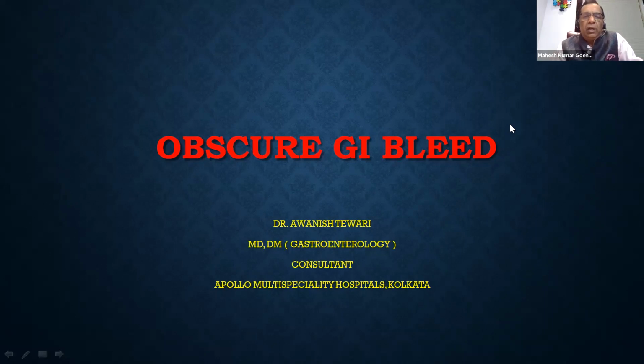We are in for another session of GAPU today. We have today the gastroenterology sessions, and we have three young gastroenterologists from Apollo Gastroenterology Sciences Department, Calcutta. And each talk would last for about 15 minutes, followed by a couple of questions, which we'll take from the chat box or between the speakers.